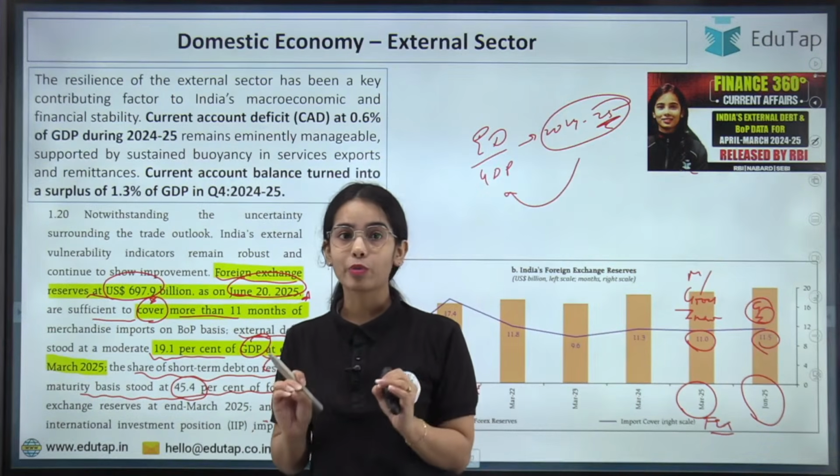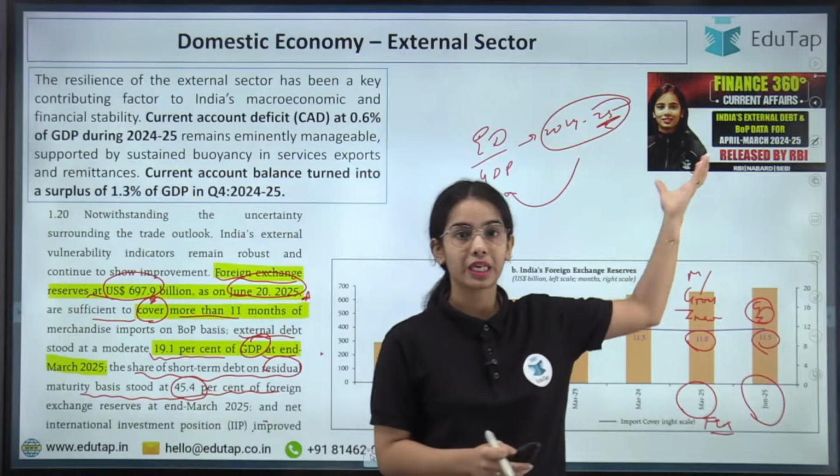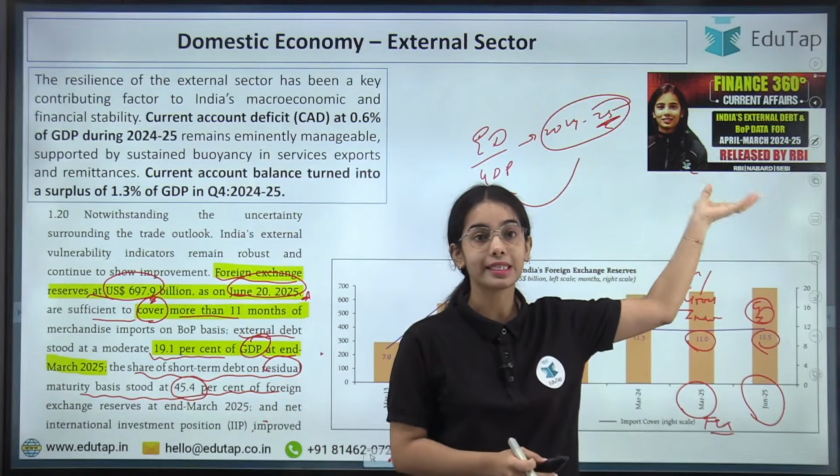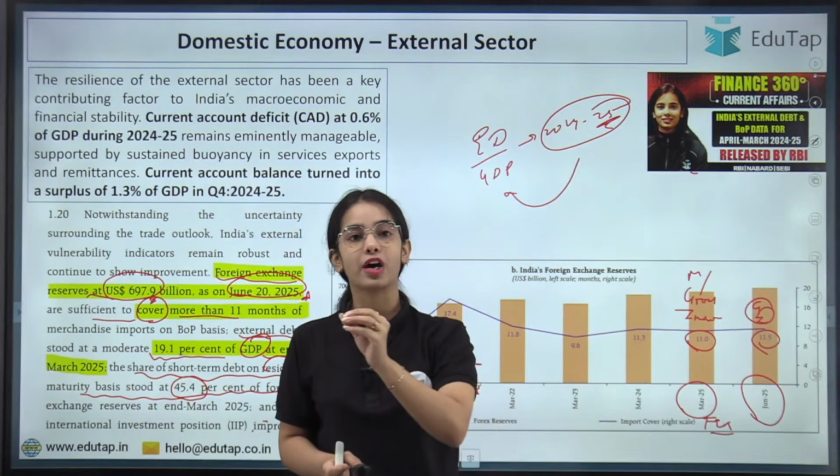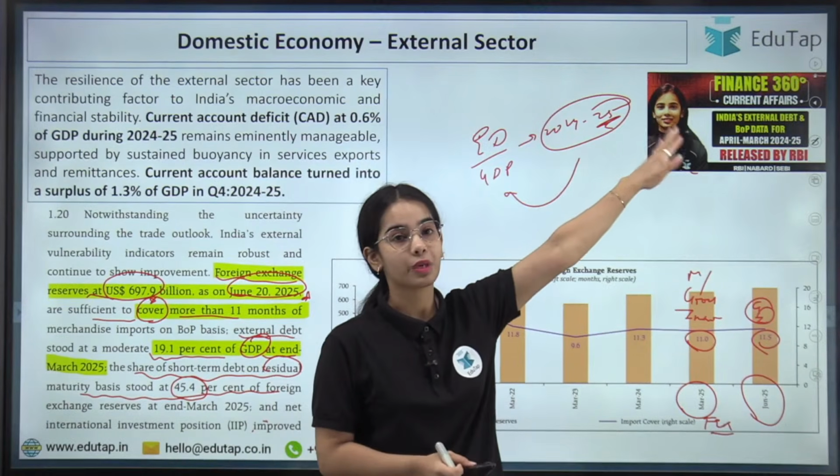This also we have discussed in the previous session. Okay, so these data points become very important because they were released separately in the RBI notification, in the RBI press release, and then they are mentioned again in the Financial Stability Report. So these data points become very, very important.